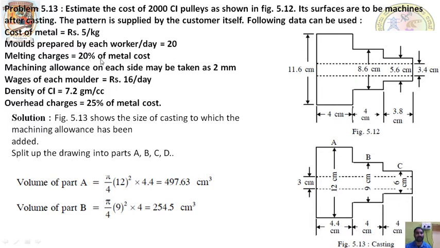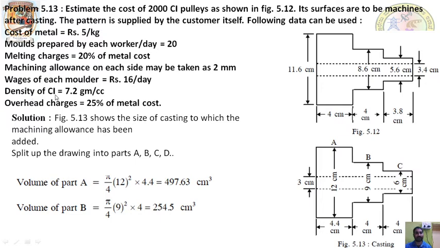Melting charges is 20% on metal cost. Machining allowance is 2 mm, taken as 2 mm on each side. Wages of the molder is rupees 16 per day. Since they are preparing 20 molds per day and we pay 16 rupees per day, the cost per mold is 16 divided by 20, that is 0.8. So if they prepare 20 molds, we pay 16; if they prepare one mold, we pay 16 divided by 20, that is 0.8.